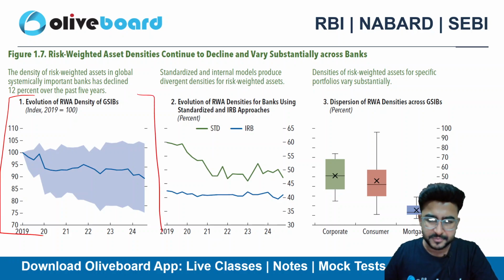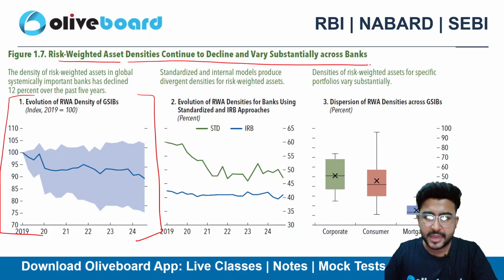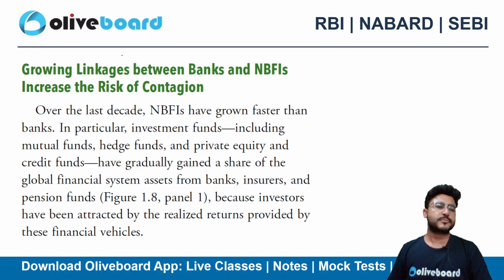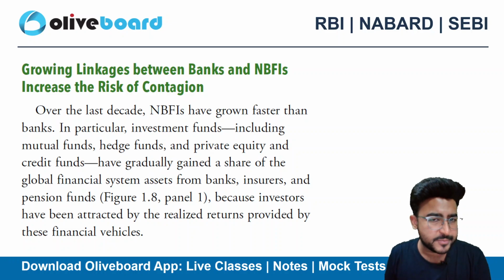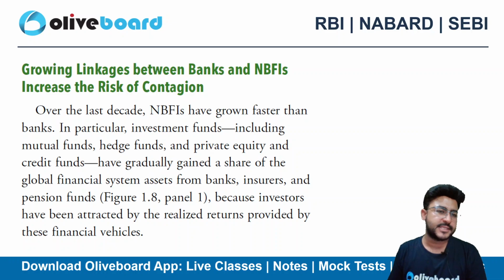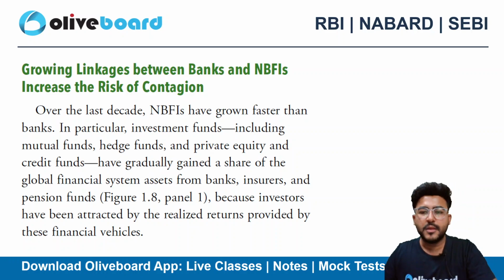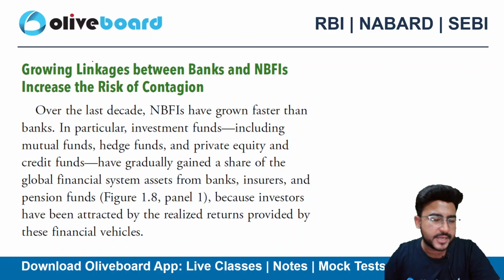वी कैन सी हियर इन द चार्ट एज वेल. ओके. हम इन चार्ट के अंदर भी देख सकते हैं. These are related to risk weighted assets. Densities continue to decline and vary substantially across the banks. Next is growing linkage between the banks and the NBFIs, increasing the risk of contagion. Okay, so ये risk बढ़ती जा रही है, growing linkage between the banks and NBFIs.